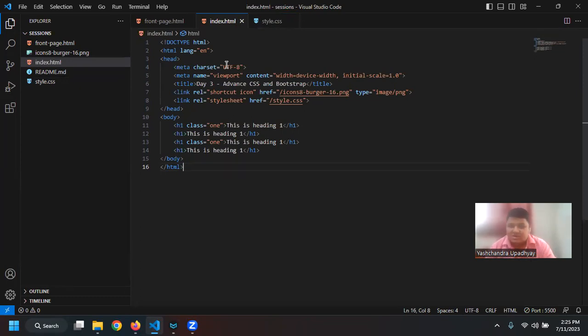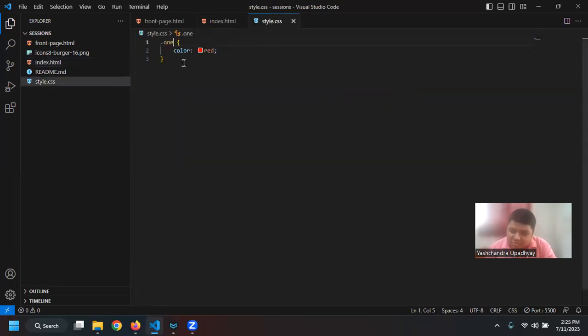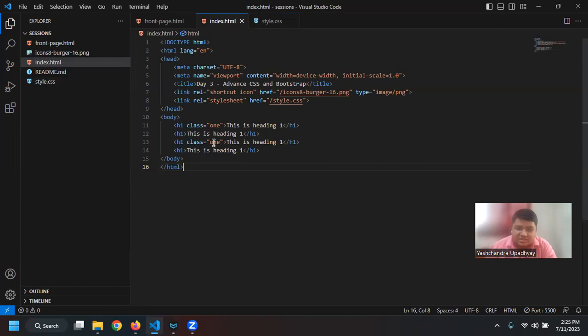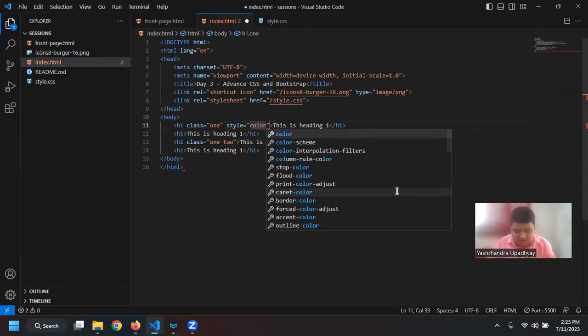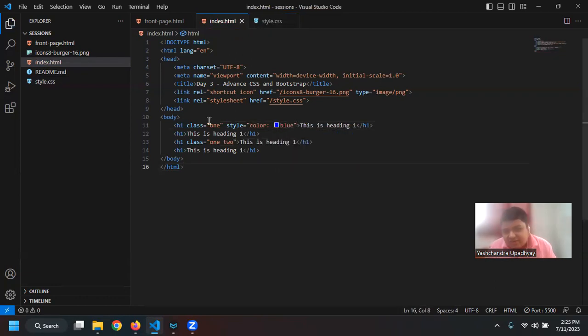Because let us say I have this property, right? CSS. Now, let us say this property may have one more class. So I will also give another class, that is true, right? So if I want to know which property will be applied on an element, I have to look at the CSS specificity, right? Specificity is like the inline styling that we saw, that has the most amount of specificity, right? So if I have inline styling on any element, let us say I have this class 1, so if I say style equal to color, and then I say blue. Now I have class 1.